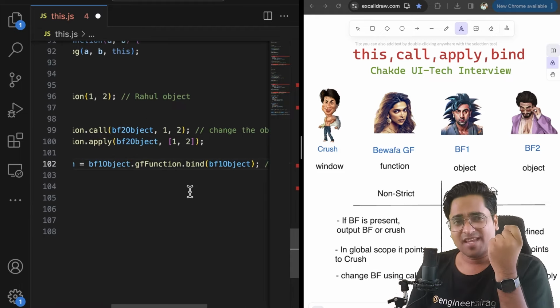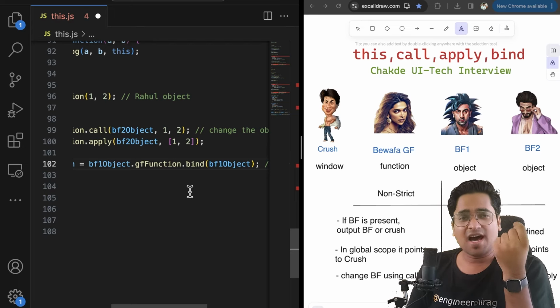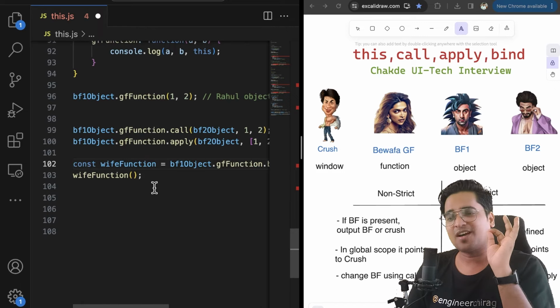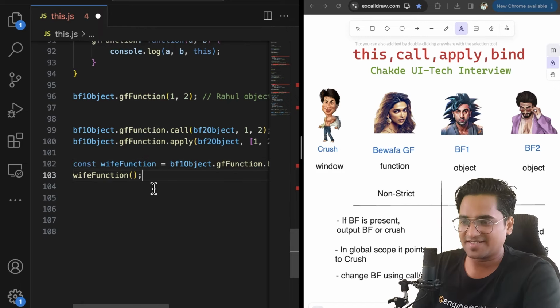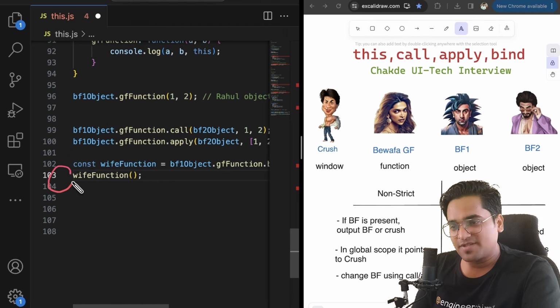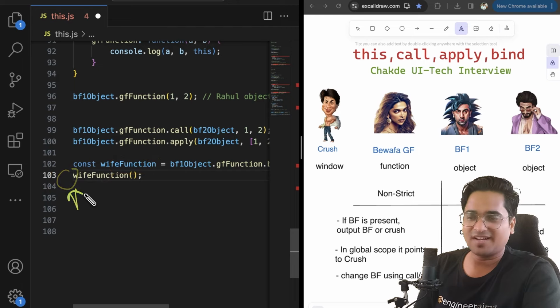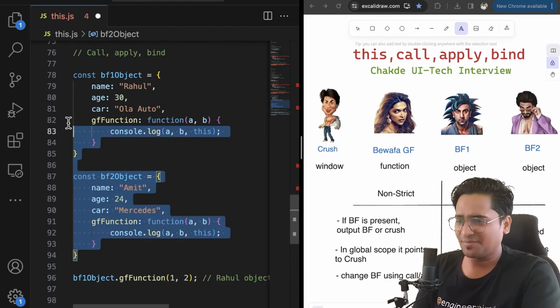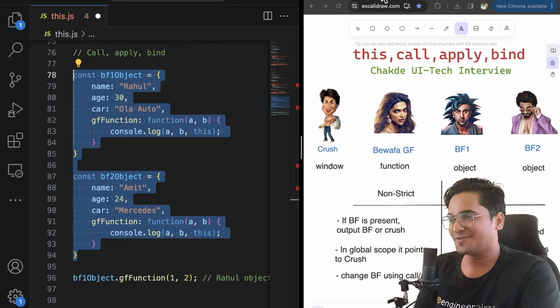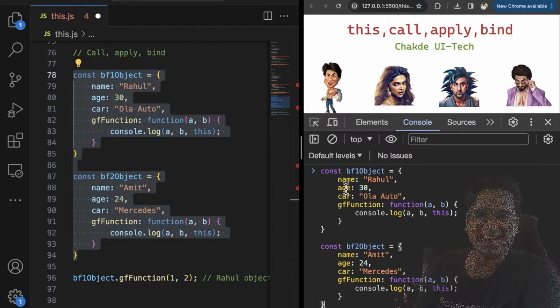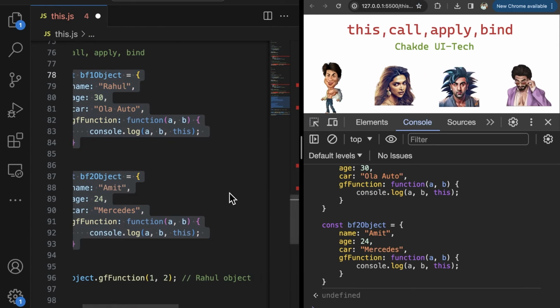What does it mean? From now onwards, whether you are with your BF or your husband or not, you are always going to talk about your husband, which is exactly this example. Now if you see, there is no object, there is no reference with respect to which you are called, but this function, this wife, is always going to talk about the name of the husband. So guys, take this in a fun fashion. Don't take it in an awkward situation. This is just for learning. Disclaimer, this is just for learning and fun, so that you never ever forget this love story, right?